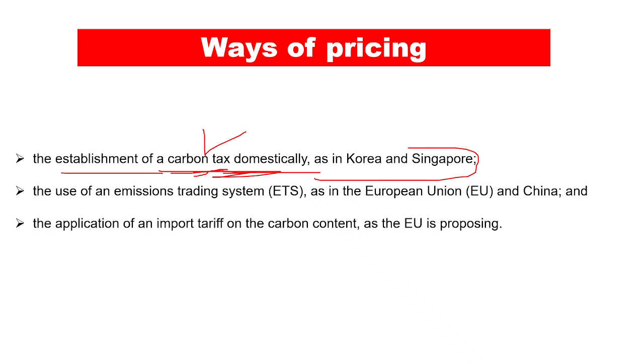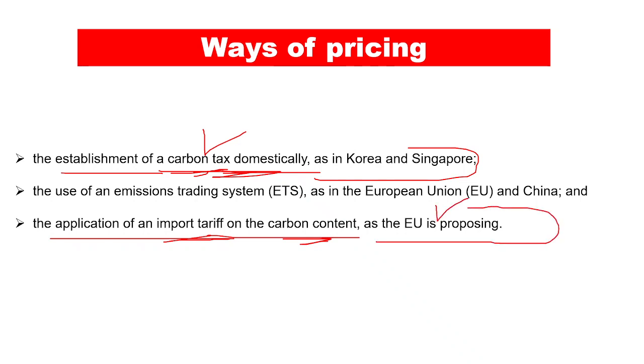Now the third way of pricing the carbon emissions is the application of an import tariff on the carbon content, as the EU is proposing. If another country brings in carbon-intensive products to my country, I will impose the import tariff, right? All of the products which are going to produce a lot of carbon emissions, I am going to impose an import tariff on these countries. On these products, import tariff is going to be imposed.